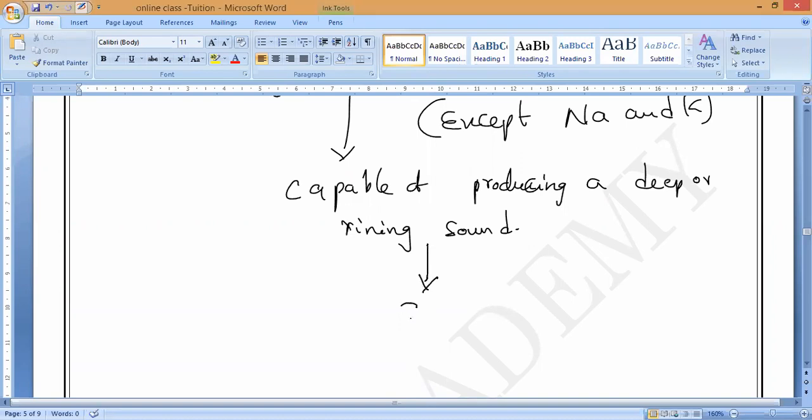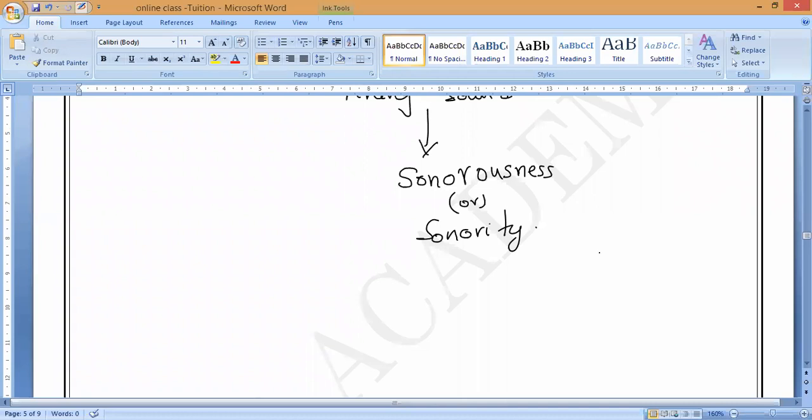This property is only called, like what Dina said and Kevin also, sonorousness we can call it. What we should call it, guys? Sonorousness, or we can say sonority. This property is called sonority. Any doubt, anybody you can ask. Sonority we can say. So this property is called sonority.